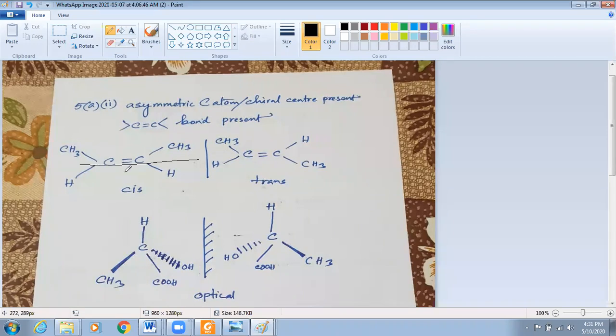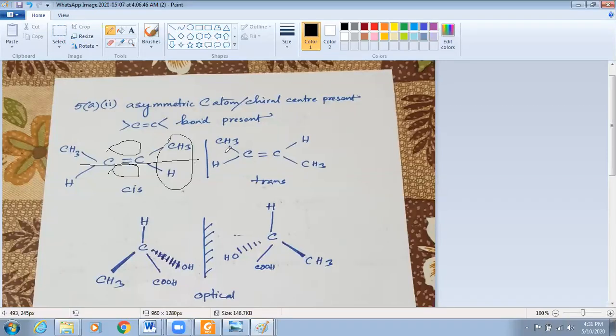Rotation cannot take place because you do not have the sigma bond only, you have a pi bond. When the pi bond takes place like this, this part is locked. As it is locked, you cannot rotate. When you are twisting one side only, the other side remains the same. When I'm twisting this side, you see H is going up and CH3 is going down.